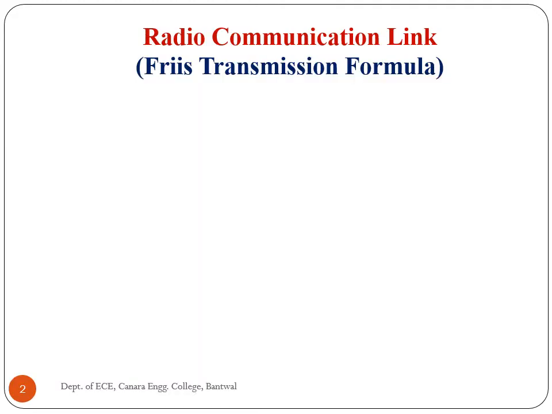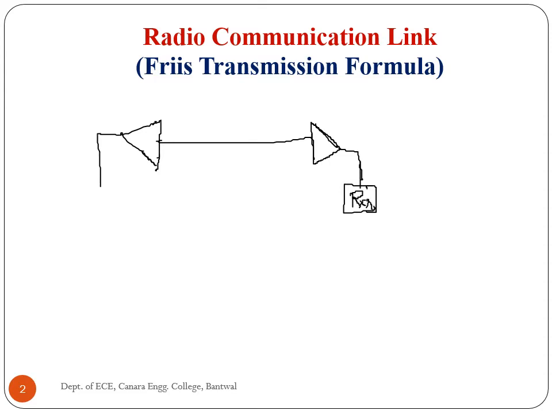Radio communication link or Friis transmission formula. Consider transmitting antenna and receiving antenna, receiver, transmitter.